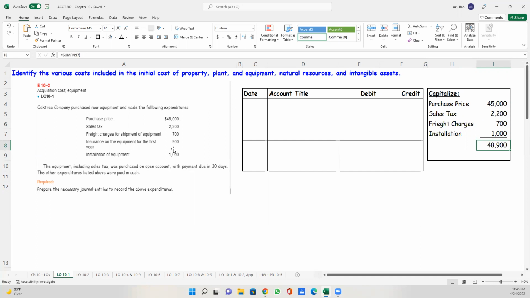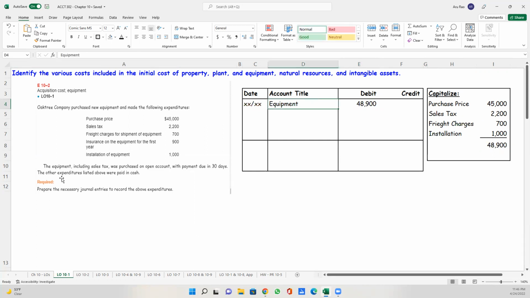I can't skip it as in not, I have incurred it. I have to do a journal entry. The only difference is it's not going to be included in the cost of the asset over here. So on the day I purchased the asset, I'm just putting XX over here. We'll have to write the date in if you are doing this for real. So the idea over here was we were trying to capitalize the equipment. The amount we know now is the $48,900.